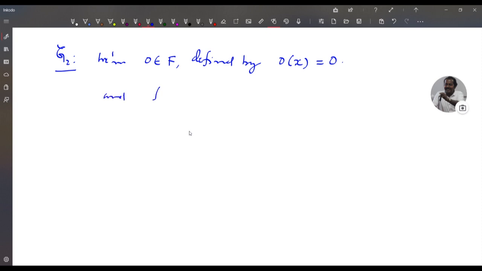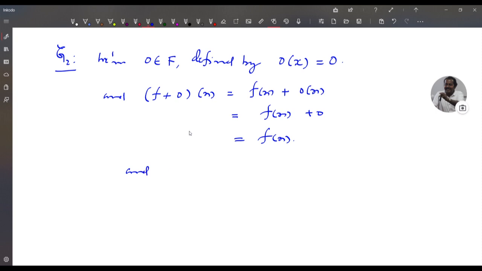Now we prove the existence of identity. So G2 axiom. We have 0 belongs to F defined by 0(x) equal to 0, and we have (f + 0)(x). This is equal to f(x) + 0(x). That is equal to f(x) + 0. So that is equal to f(x).